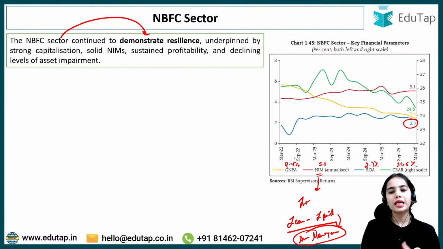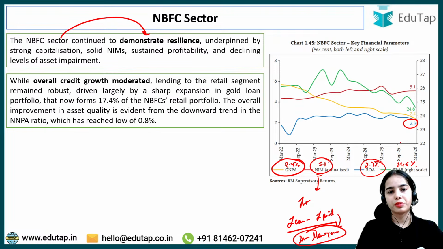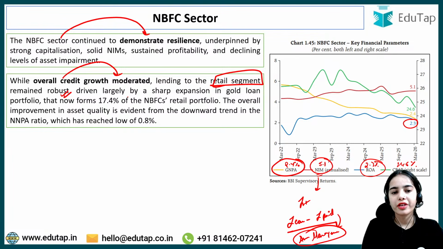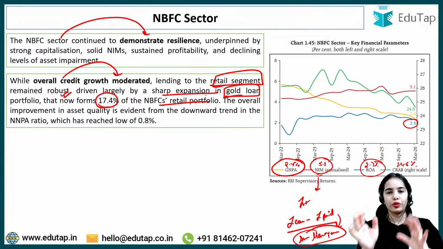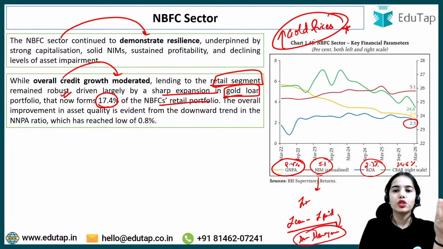So here you can see that the gross non-performing asset is quite low now. The net interest margin is good, return on asset is good, and the CRAR is very, very good at 24.6%. While overall credit growth moderated, lending to the retail segment has remained robust, driven largely by the sharp expansion in the gold loan portfolio that now forms 17.4% of the NBFCs' retail portfolio. As gold prices are increasing, more and more people are taking loans against their gold.